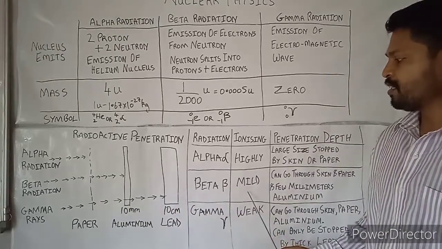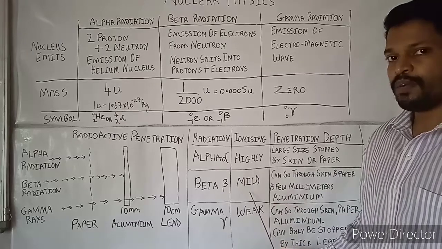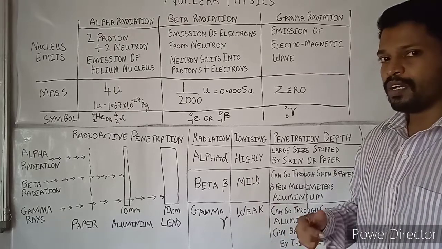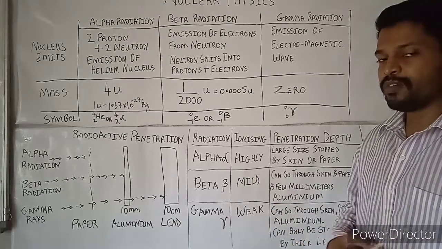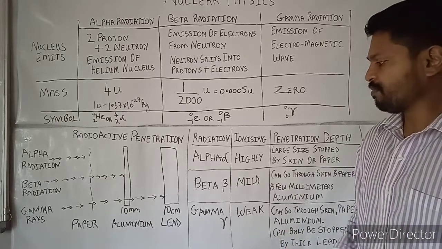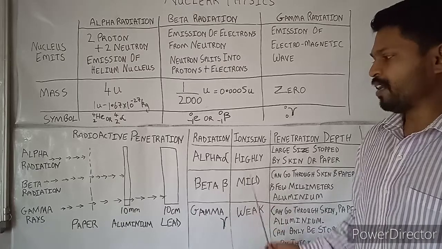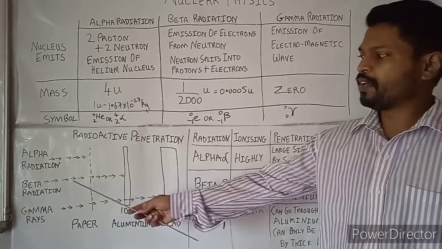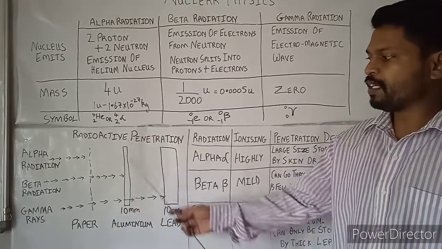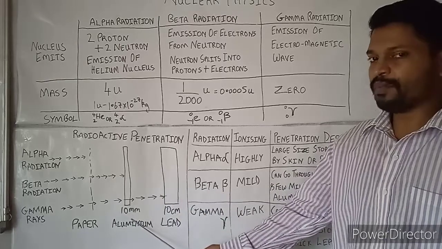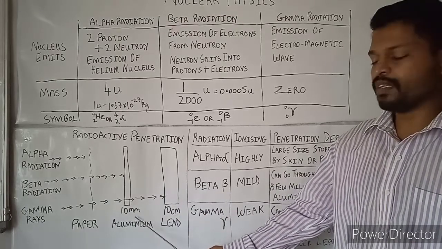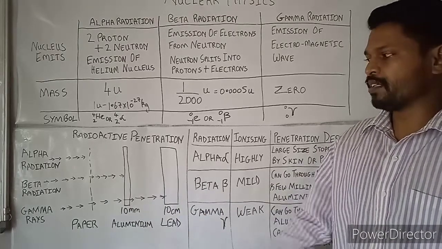Now beta radiation has mild ionization power, meaning it does not have that high tendency to knock off the valence electron. So it has average ionization power. It penetrates a piece of paper, but it can't penetrate an aluminum sheet with 10 mm thickness.